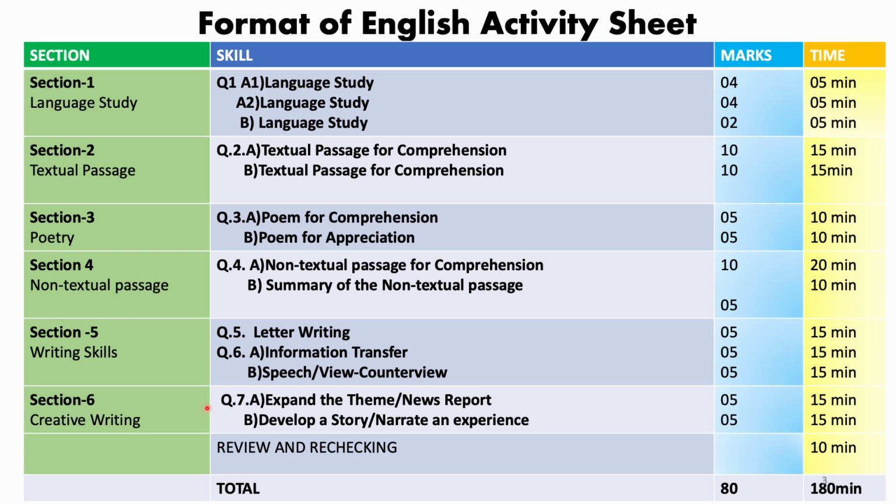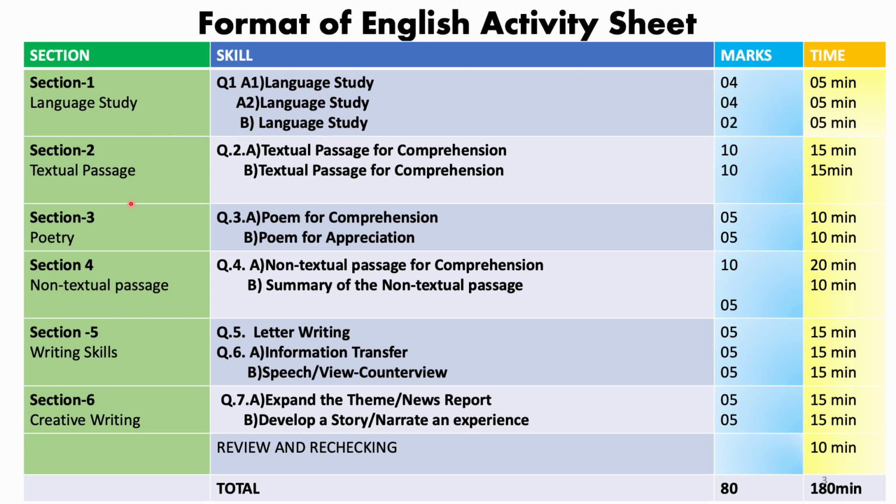Our English paper is divided into 6 sections. The first section would be language study, that is the grammar part. Now this language study is subdivided into 3 parts. First we'll have A1 question that will be of 4 marks and it will be simple questions. Then we have A2, again grammar part, which will be a medium level question. And the last one would be of 2 marks, that would be a little complicated, that you can say challenging questions. This comes as the grammar part, and for that you have to spend only 15 minutes.